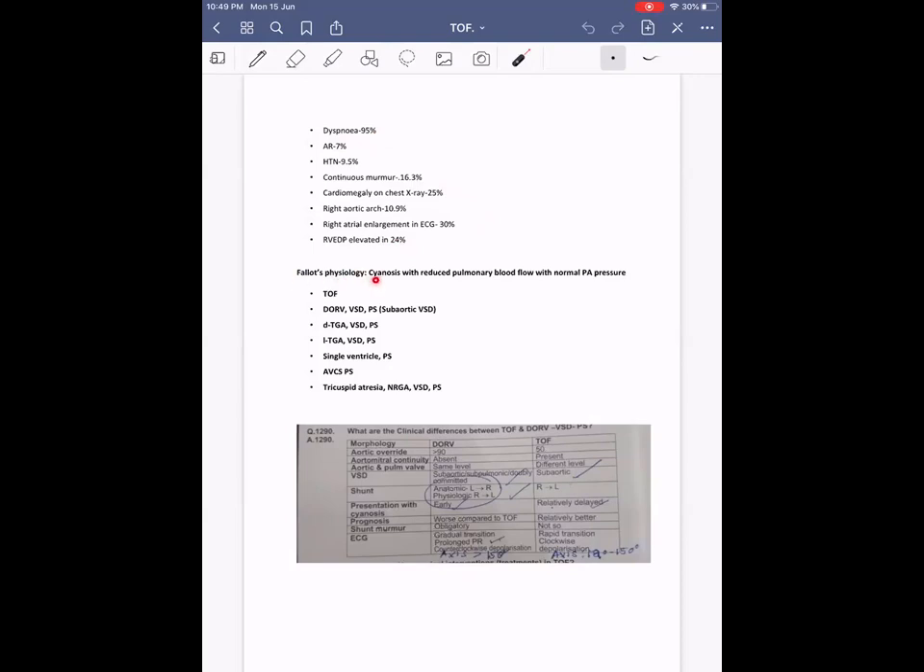Then coming on to Fallot's physiology, cyanosis with reduced pulmonary blood flow with normal pulmonary artery pressure. How will you define Fallot's physiology? It is a cyanosis with decreased pulmonary blood flow occurring with the VSD and right ventricular outflow tract obstruction. But as a result, since there is a right ventricular outflow tract obstruction, they will have normal pulmonary artery pressure. Any other better definition for Fallot's physiology? This is what was given in Kamal Sharma. Any other better definition?